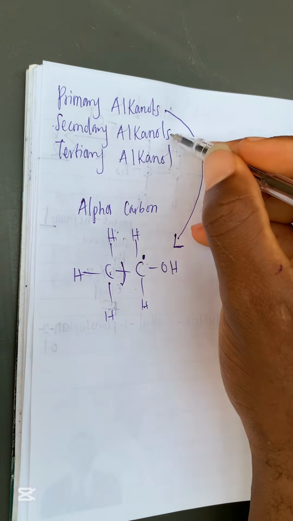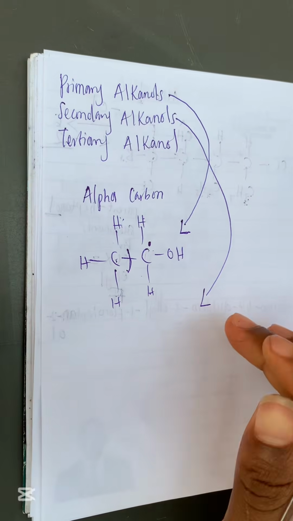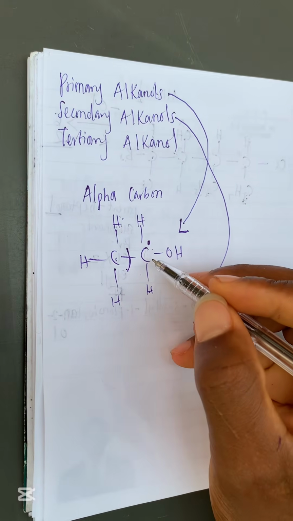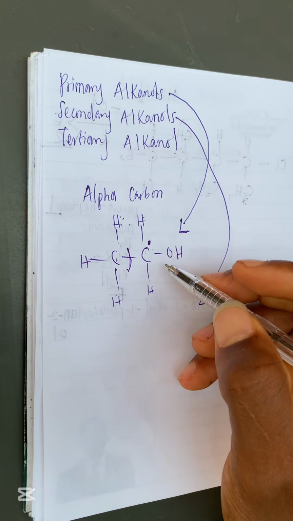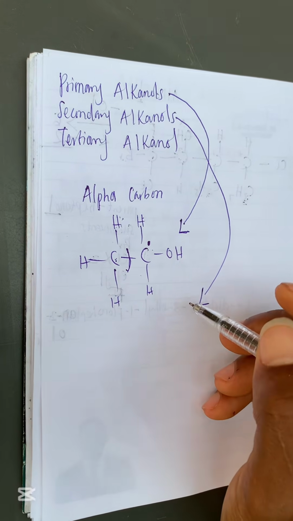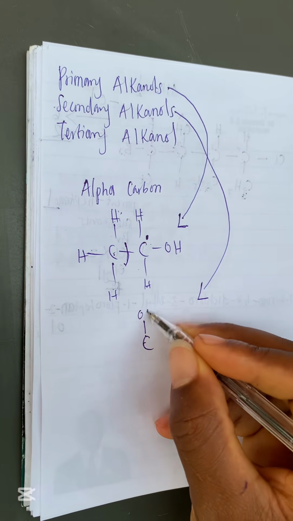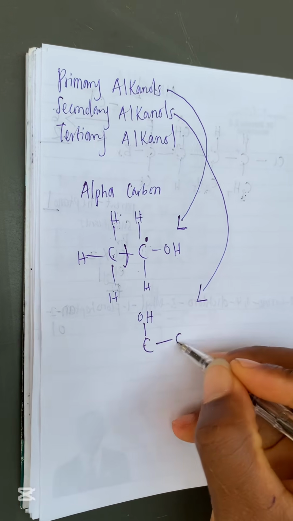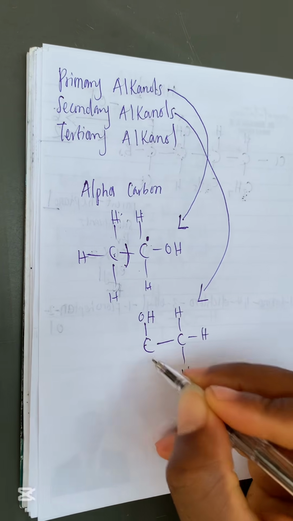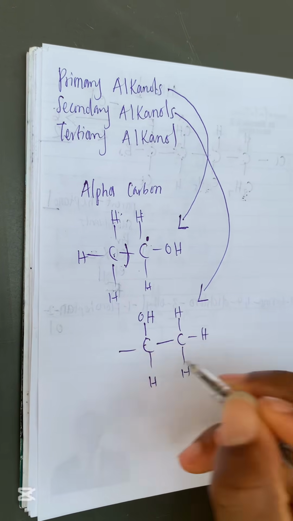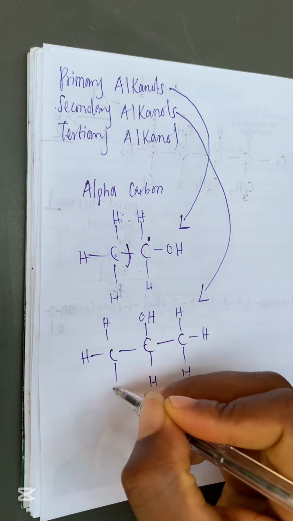Now, a secondary alkanol is a type of alkanol where the carbon that is bearing the functional group, or what we call the alpha carbon, is attached to two alkyl groups. For example, let me give you guys a very, very simple example, so that you understand the concept very well.